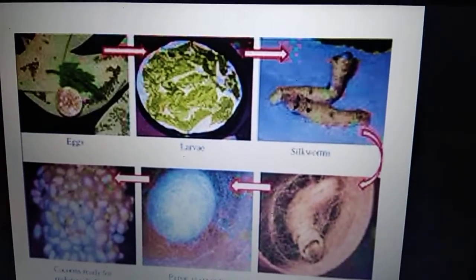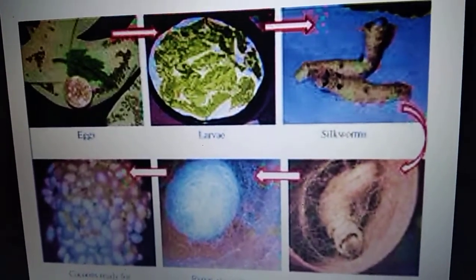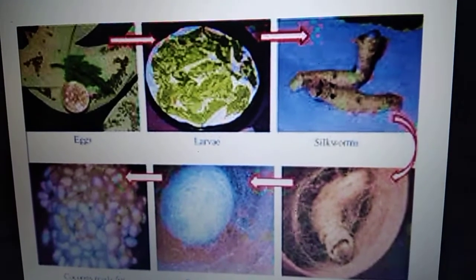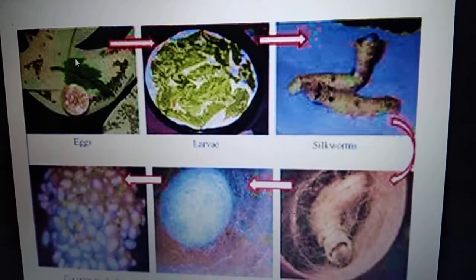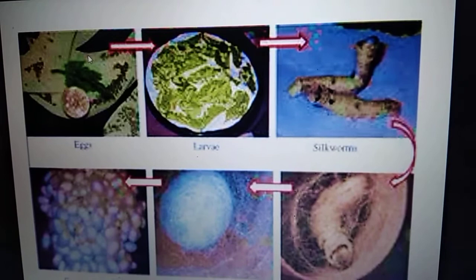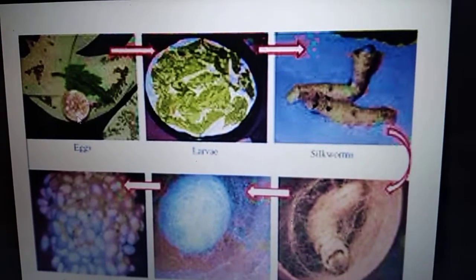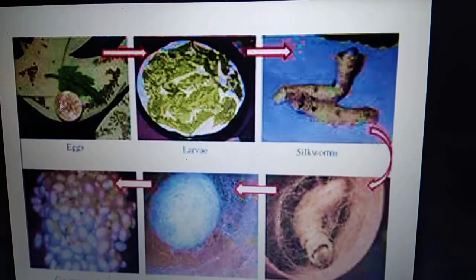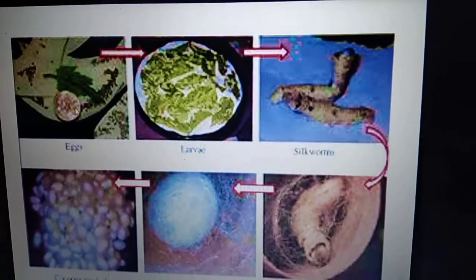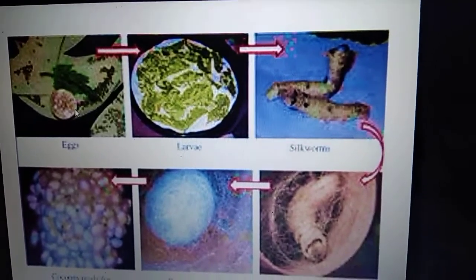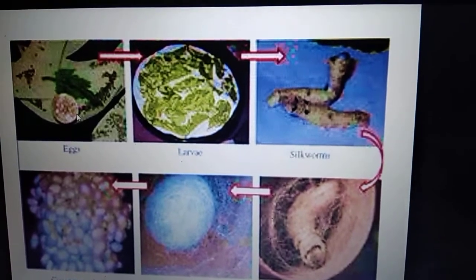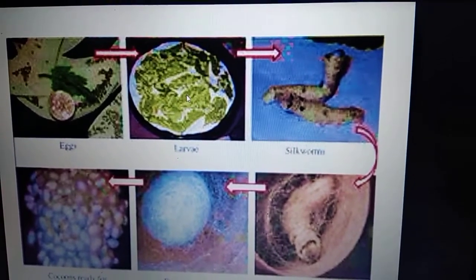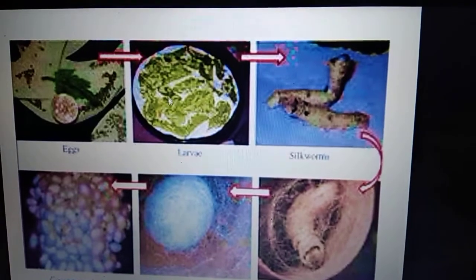Okay, so if you are rearing silk moth, the industry is called sericulture. Sericulture is an industry of rearing silk moth for getting silk fiber. Firstly we will have these very tiny eggs. These eggs are kept either on paper or on a clean piece of cloth, and we keep a lot of mulberry leaves around it.